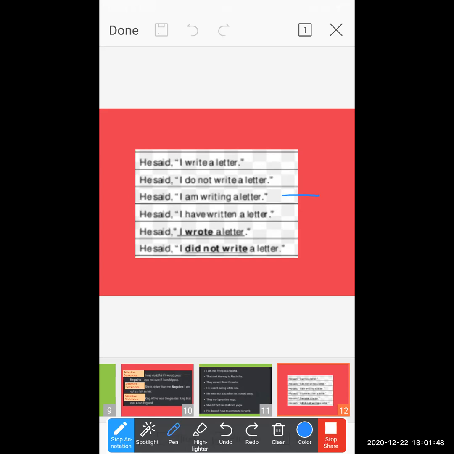I wrote a letter. I did not write a letter. This sentence just shows a negative sentence. This is right, it comes under the negative sentences, but our basic meaning is totally changed. And what we need is to do the sentence transformation, but how? Without changing the basic meaning.